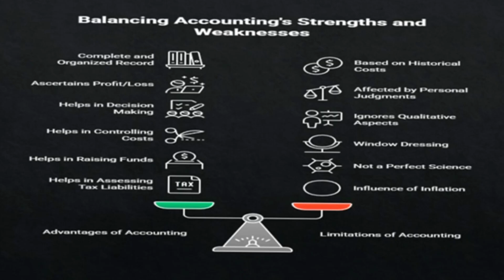Affected by personal judgments. Accounting involves personal judgment and estimates prepared by the person, which can affect the accuracy and reliability of financial information. Ignores qualitative aspects. Accounting primarily focuses on quantitative aspects and ignores qualitative aspects such as employee morale and customer satisfaction. Window dressing.